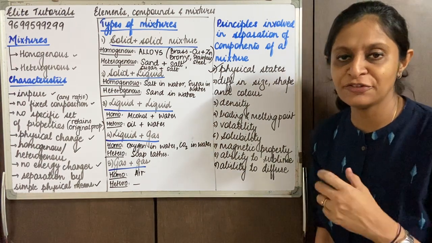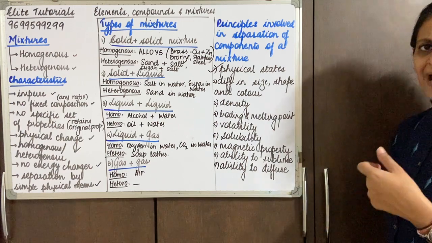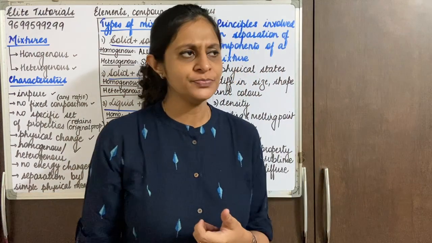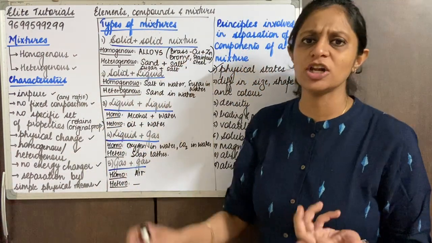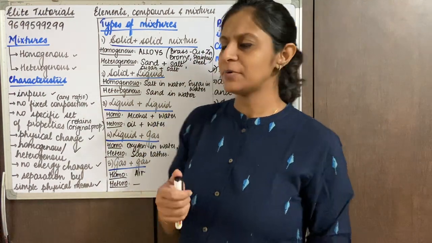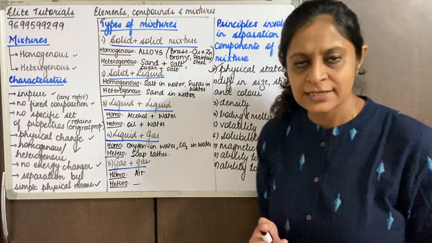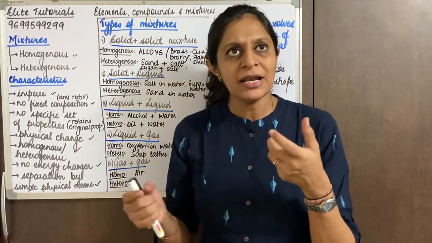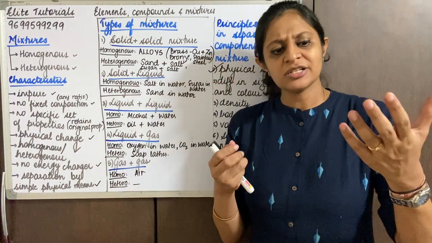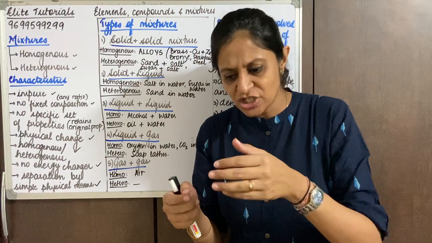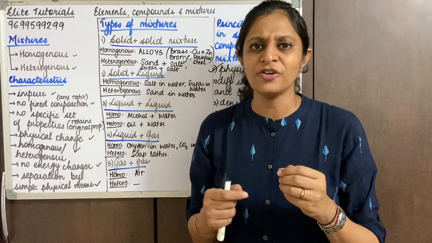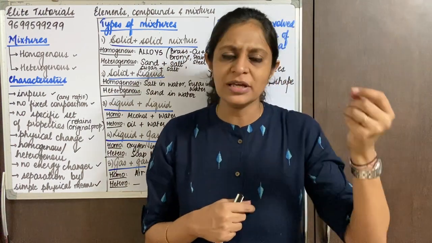We also see the difference in the size, shape and color. So this can fall into a criteria, as I told you, if I talk about a solid mixture. In a solid mixture, a very simple example of a difference in size: you must have sometimes seen that when mummy is just about to make rice, she removes the rice onto a plate and checks if there are stones or not, right? If there are small stones, they differ in size and are easy to remove.